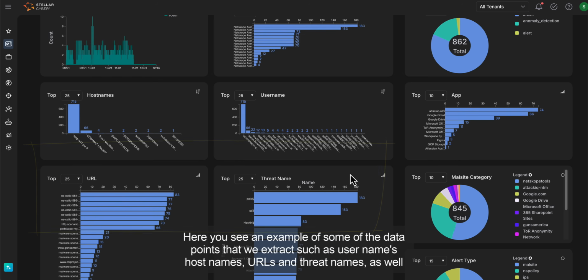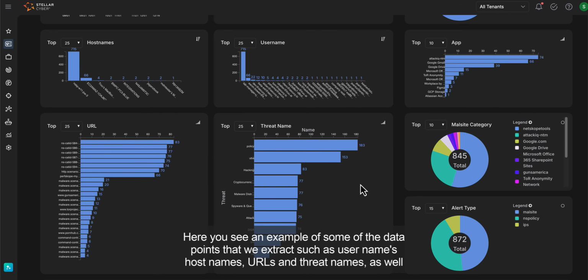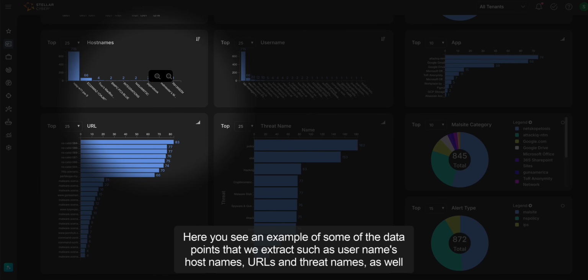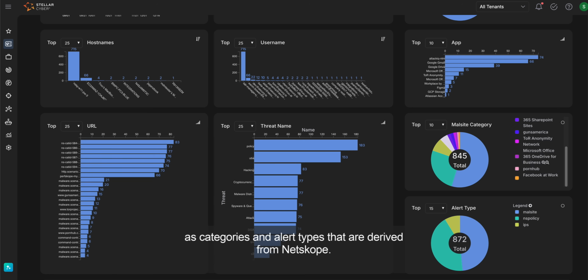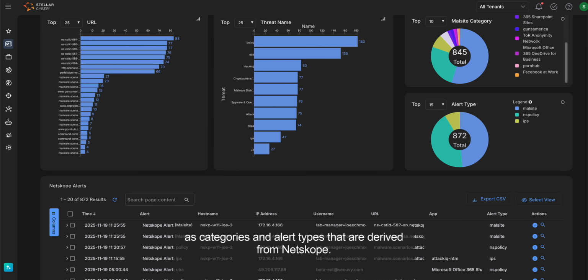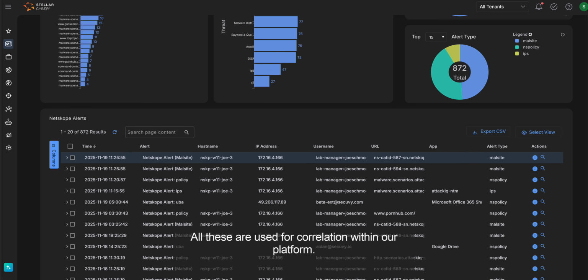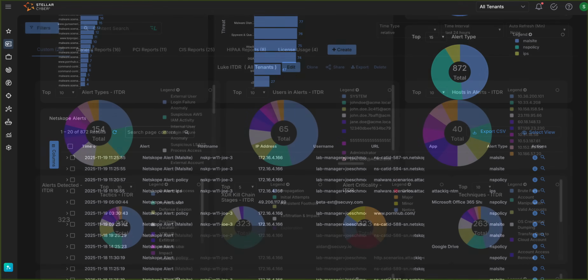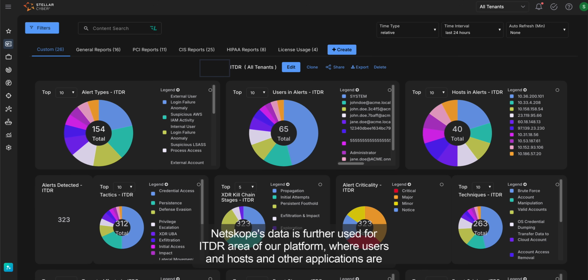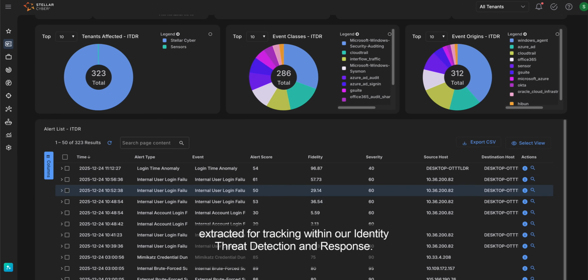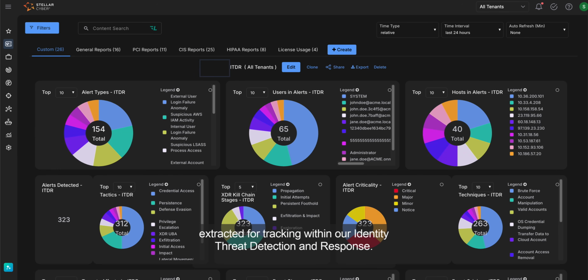Here you see an example of some of the data points that we extract, such as usernames, host names, URLs, and threat names, as well as the categories and alert types that are derived from Netskope. All these are used for correlation within our platform. Netskope data is further used for our ITDR area of our platform, where users and hosts and other applications are extracted for tracking within our identity, threat, and detection and response.